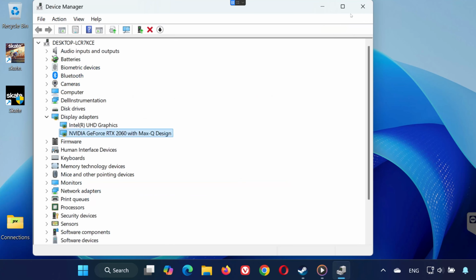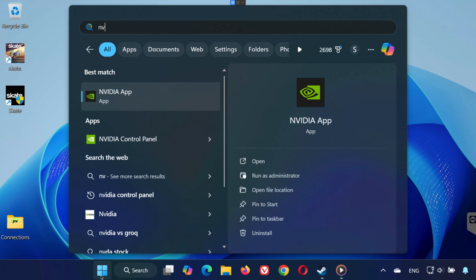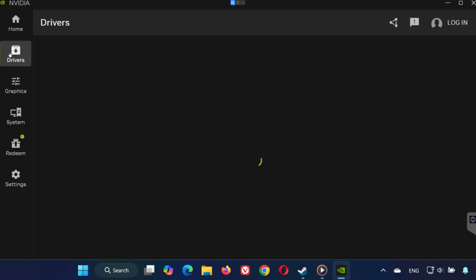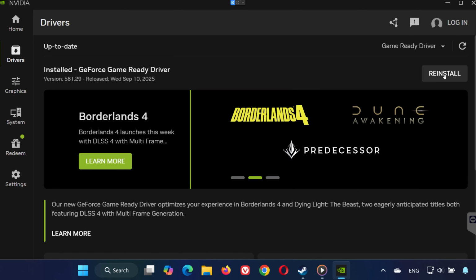Solution 8. Update NVIDIA drivers for NVIDIA users. Open the Start menu and type NVIDIA app. Launch it, then click on the Drivers tab. Select Check for updates. If a new update is available, install it. After updating, launch Skate and your sound should work correctly.